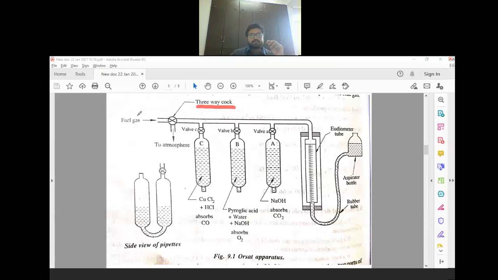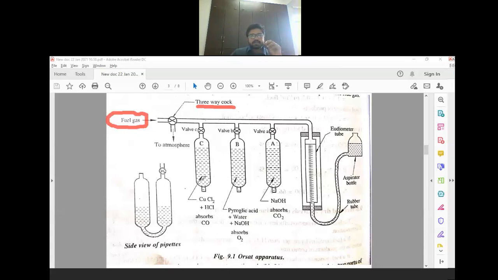Whatever flue gas we have, we can insert through this way. Suppose we want to analyze the flue gas, so that flue gas we need to enter from here. This is the valve. Then after that a tube is there, then the eudiometer tube is there, then the aspirator bottle is there, a rubber tube is there, and here we have water filled inside.